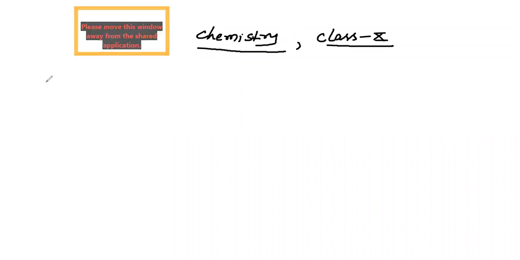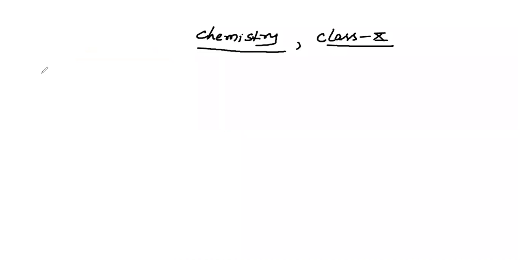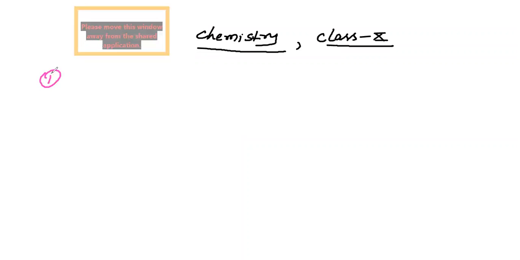Okay students, we are discussing the syllabus of class 10 subject chemistry. First, the chapters you have to read in class 10.